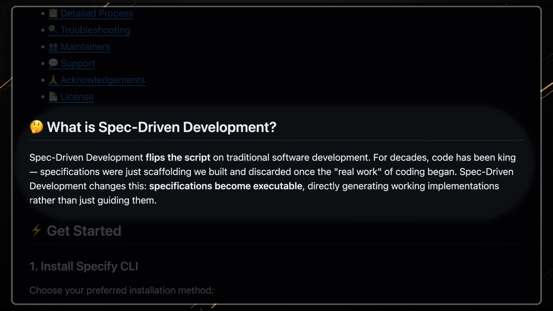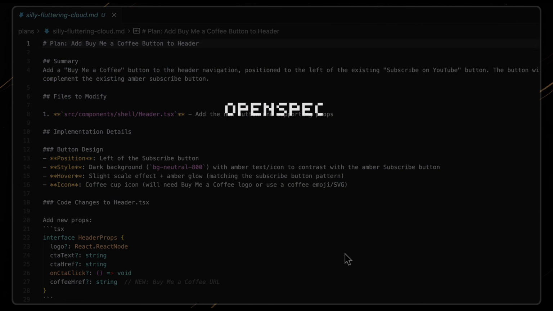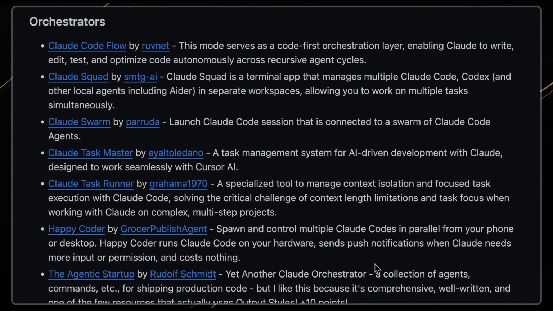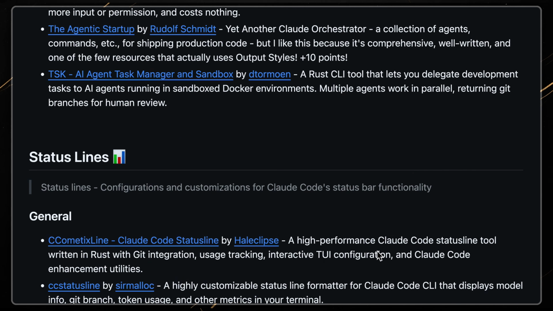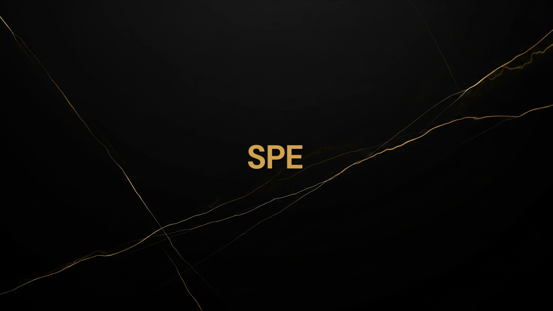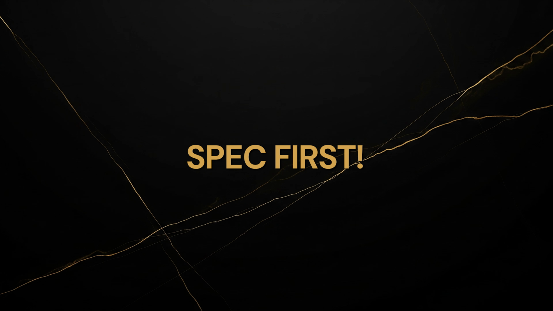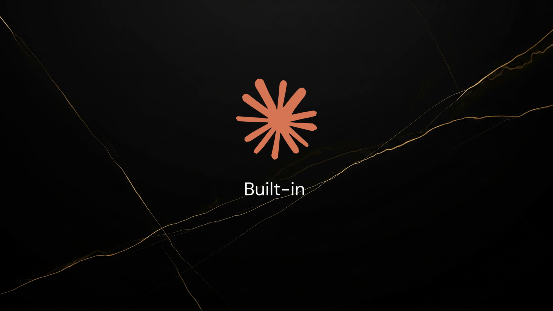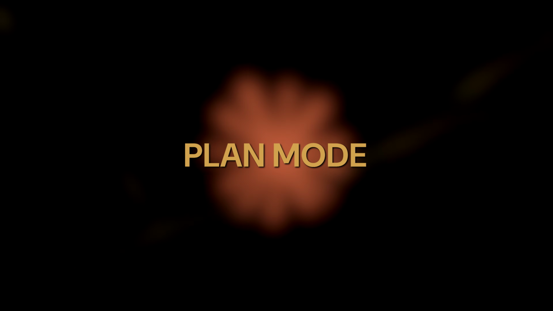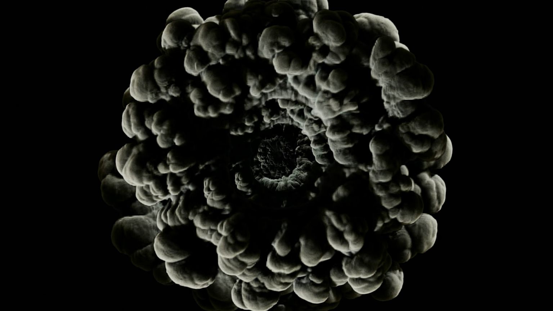Spec-driven development is everywhere right now. OpenSpec, Spec Kit, Kiro. New tools keep appearing, all promising the same thing. Stop vibe coding, write a specification first, then let AI implement it. Here's the thing, if you're using Claude Code, you already have this built in. It's called plan mode, and most people don't understand its true potential.